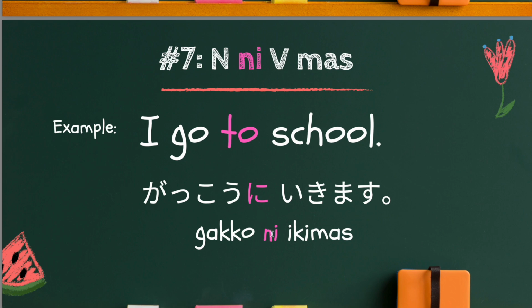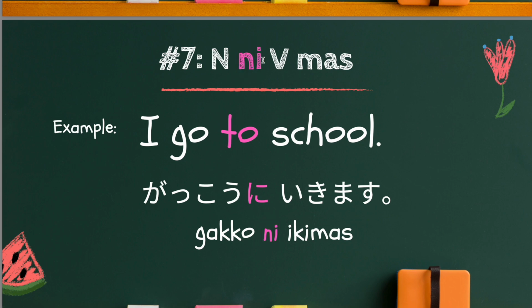So most of the time, you can use verb particle for sentences like I eat sushi, I watch movies, I read books, and so on. But if the verb like to go indicates direction, then you have to use ni instead. So this time it's not verb particle, but it's ni instead.